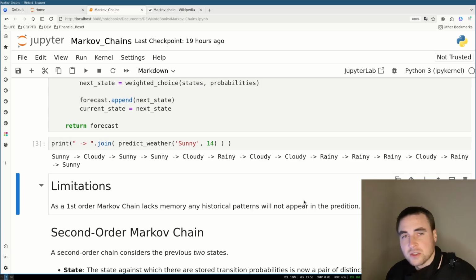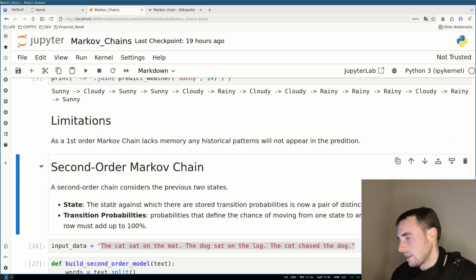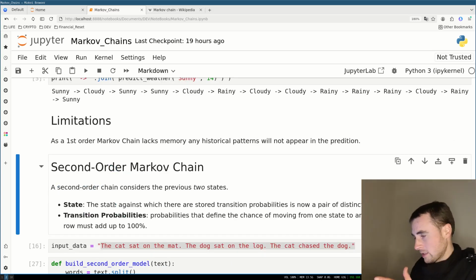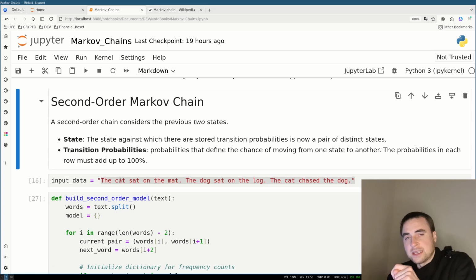Moving forward, we go on to a second order Markov chain. The difference with a second order Markov chain is it has a little bit of memory. Instead of just using the current state, you use the current state and the previous state in order to predict the next state. In this example, there's just a random bit of text. Same as with a normal Markov chain, we need a finite set of states and we need transition probabilities for moving from that state to the next state.